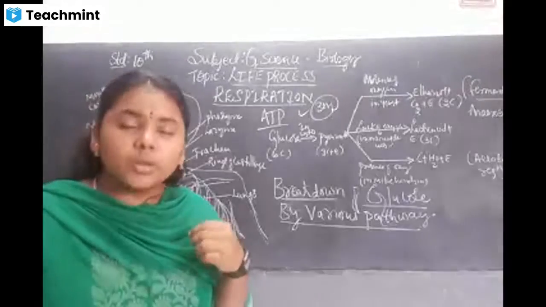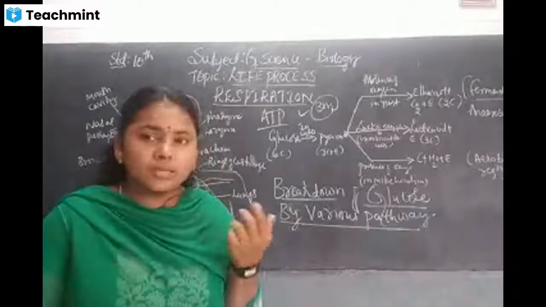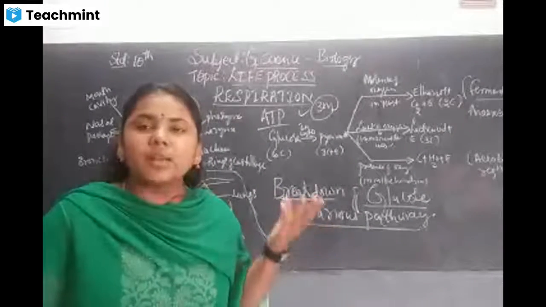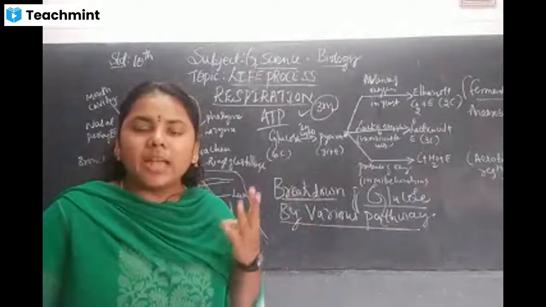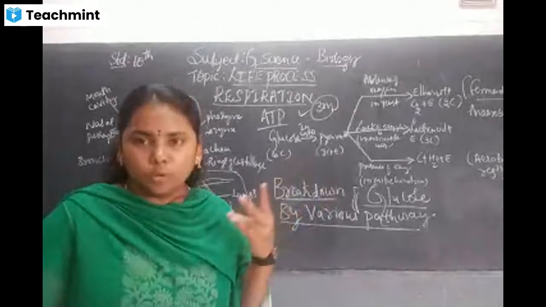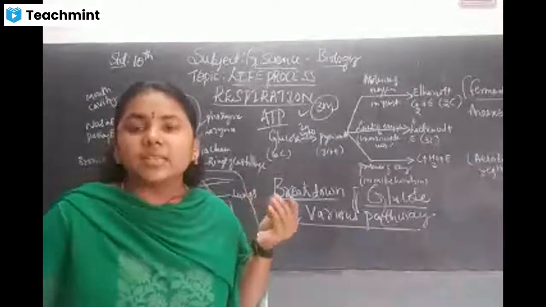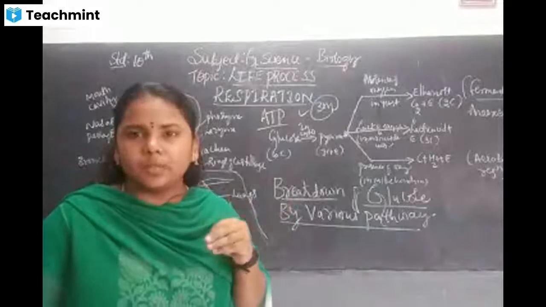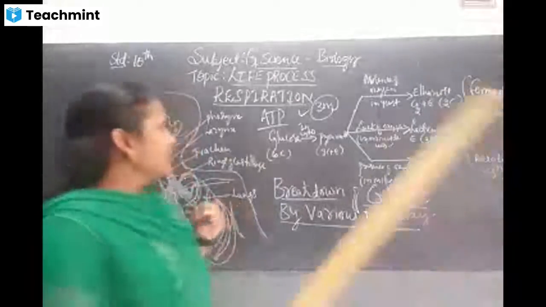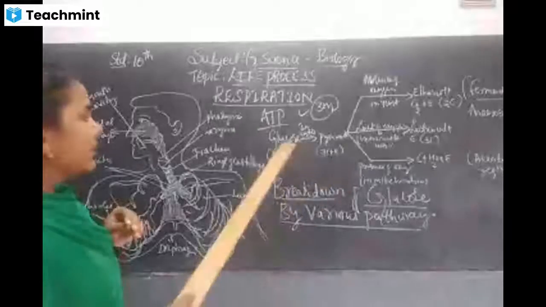And during photosynthesis in plants, we studied how oxygen is released when carbon dioxide is received, and with the help of water, using the chloroplast, chlorophyll and sunlight, carbon dioxide is converted into oxygen, and glucose is also formed. Let us move on to the breakdown of the glucose.